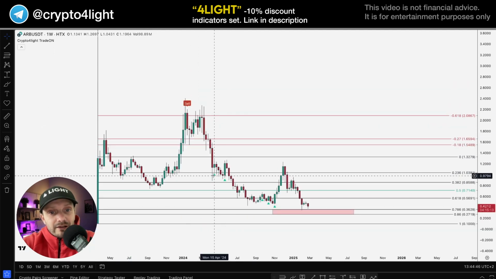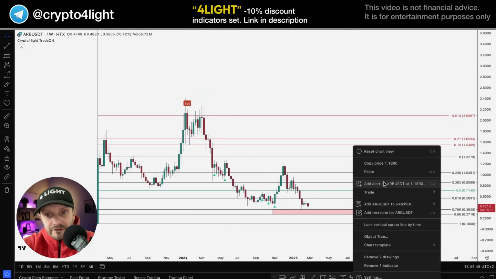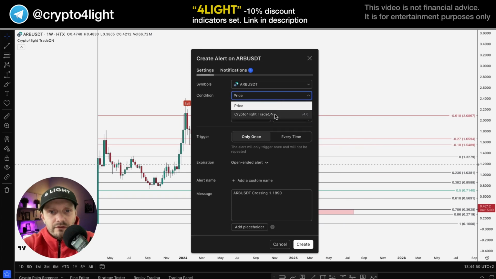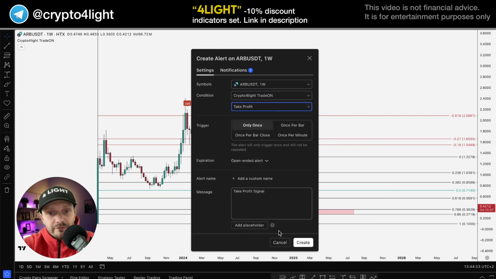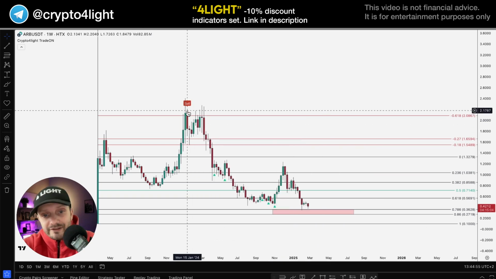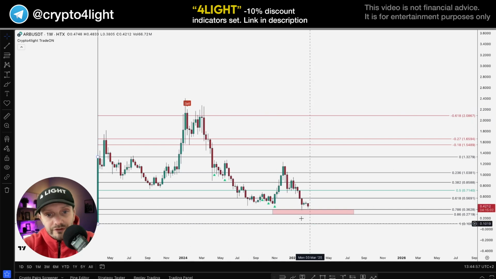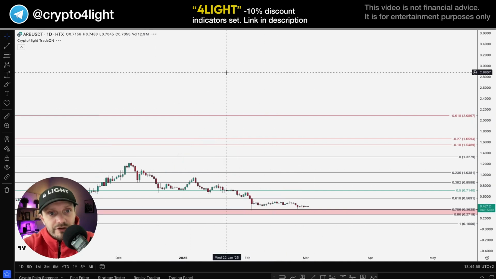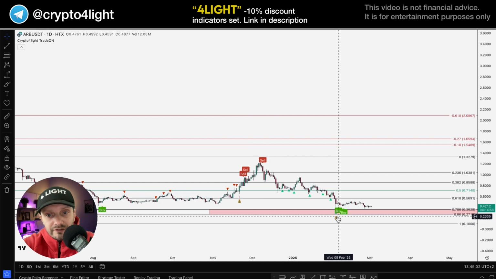Trade on, it was a sell. Let's add a signal take profit. Trade on and take profit from sell from weekly. So the sell was in January 2024. Now we dumped it. Here's a buyback, like local swing trades. Daily, it was sell, take profit, buy.